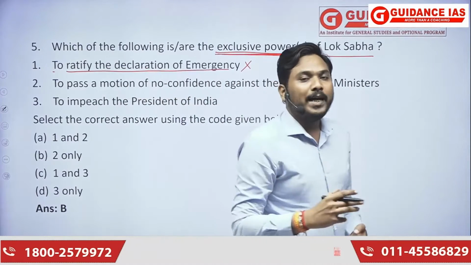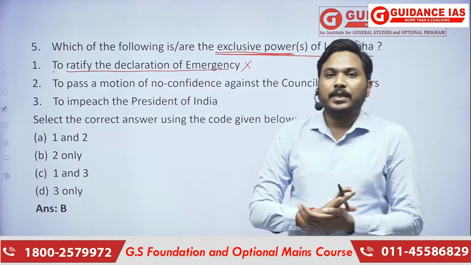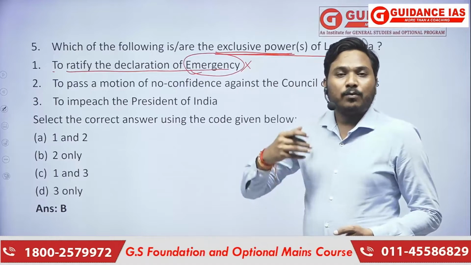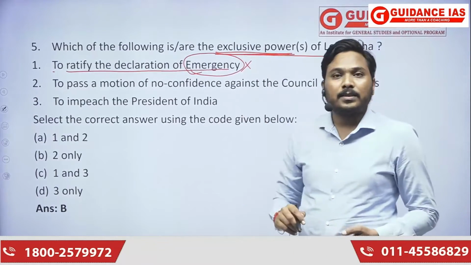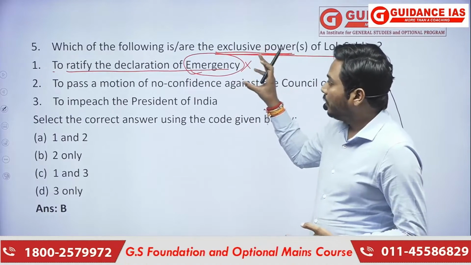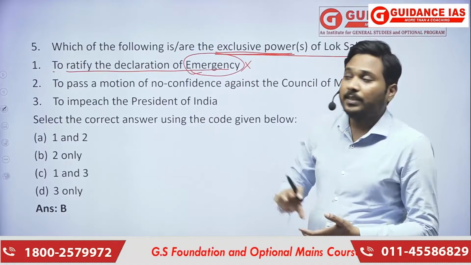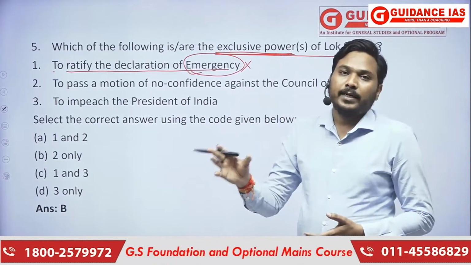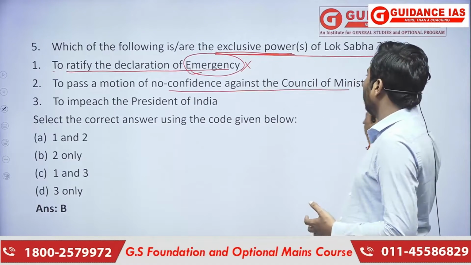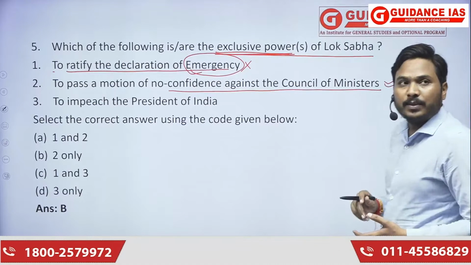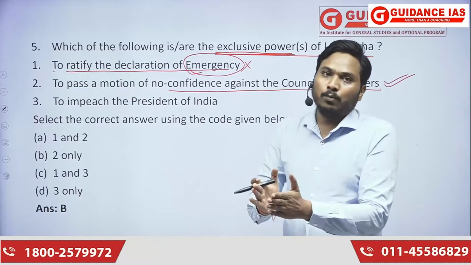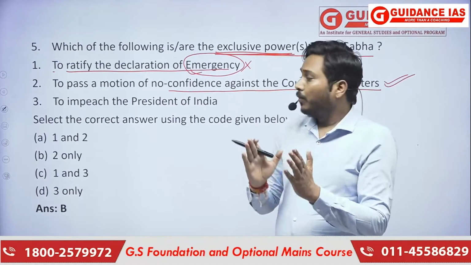The Lok Sabha alone has power to discontinue emergency, national emergency, but when it comes to emergency being imposed, Lok Sabha and Rajya Sabha both are required. Both the bill or a resolution which talks about emergency needs to be approved by both Lok Sabha and Rajya Sabha. Okay. To pass a motion of no confidence against the Council of Ministers, yes, that is an exclusive power. A confidence motion as well as a no confidence motion can be brought and passed only in Lok Sabha. So that is another exclusive power of Lok Sabha.